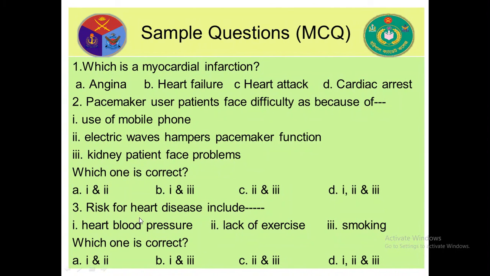Number 3: risks for heart disease include high blood pressure, lack of exercise, smoking. Which one is correct? 1 and 2, 1 and 3, 2 and 3, 1, 2 and 3. So the correct answer is D, I mean 1, 2 and 3.